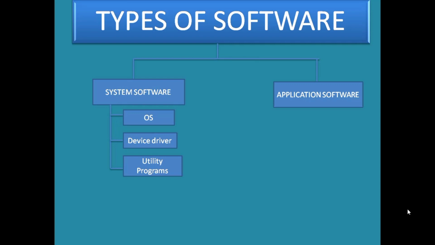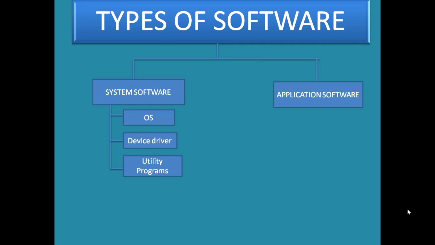Now we can make some divisions in the hard disk, like whenever we open My Computer, we can see C drive, D drive, E drive, F drive. That is not physically divided. We cannot put rods and divide the hard disk, isn't it? So we do that virtually, with the help of some software. Those softwares are utility programs. They help in maintaining the whole system. So these are some examples of system software.